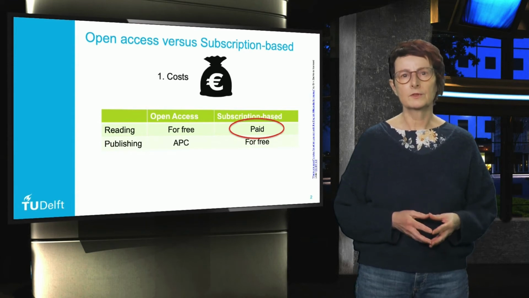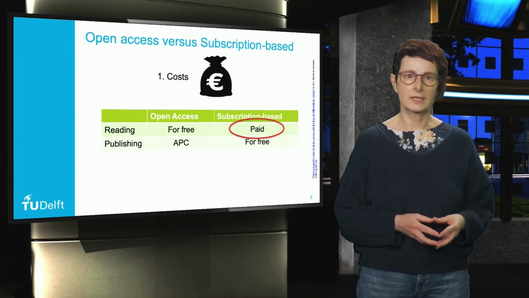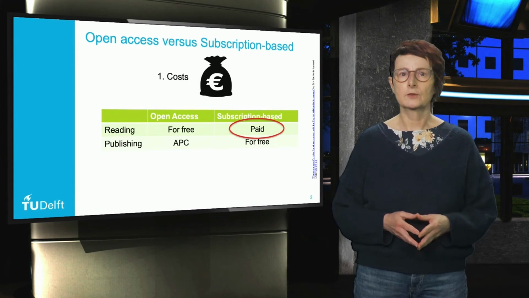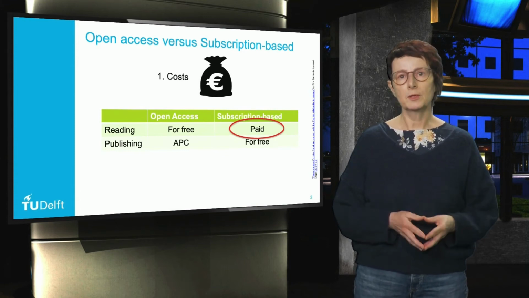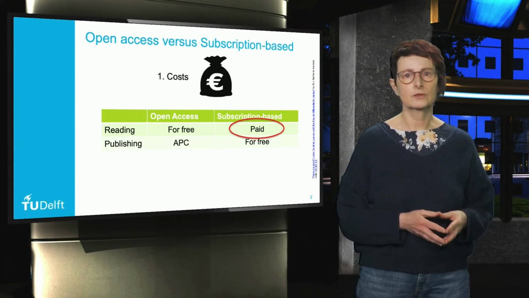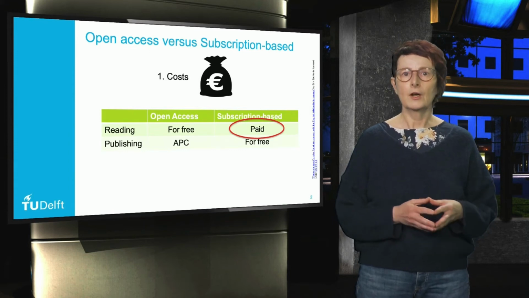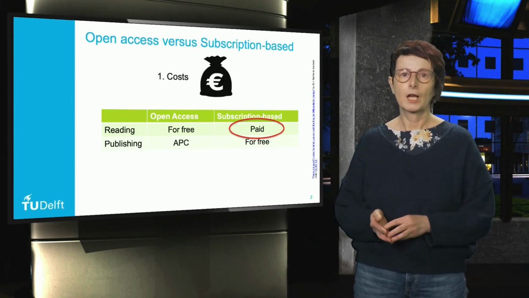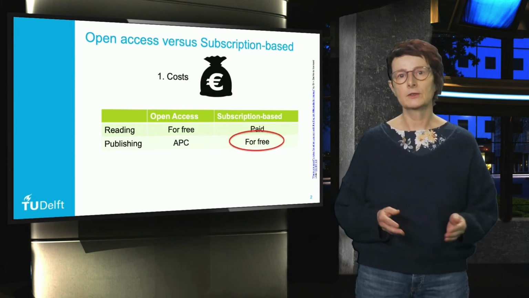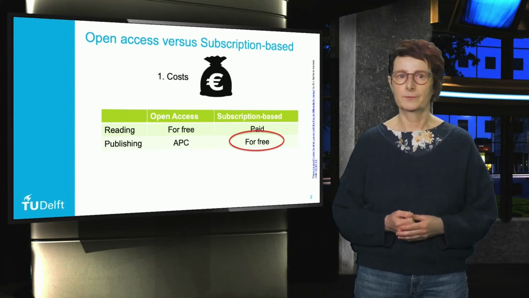For everyone who is not affiliated with such an organization, the papers published in subscription-based journals are behind a paywall. So the general public, citizen scientists, journalists, teachers, other practitioners do not have access to scientific papers. Most of the time, publishing in a subscription-based journal is for free.